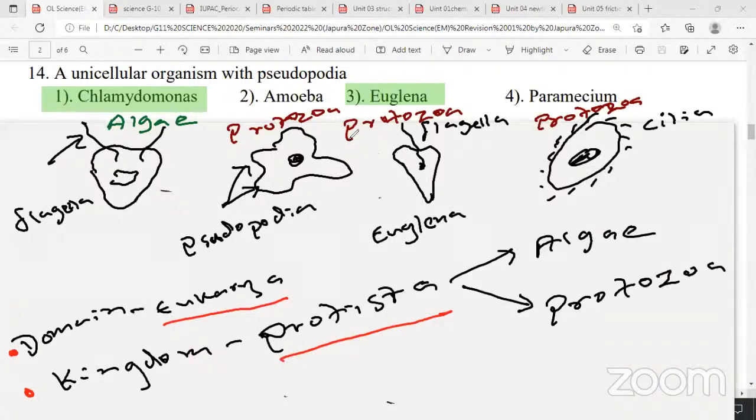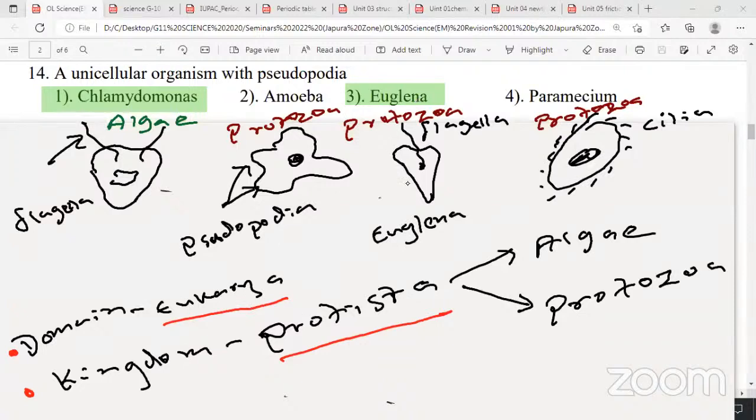You have these in grade 10, chapter 8 and chapter 13, in two lessons. So Chlamydomonas is under algae, under Protista, under domain Eukarya. Amoeba, to which group does it belong? Protozoa, under kingdom Protista, under domain Eukarya.